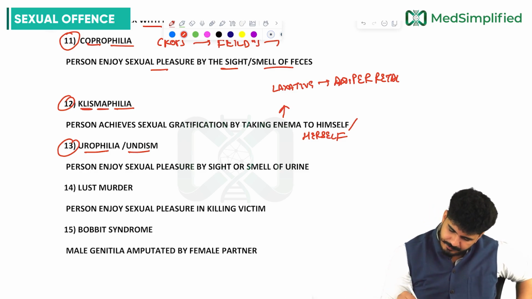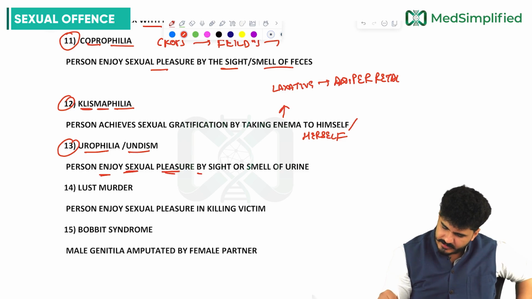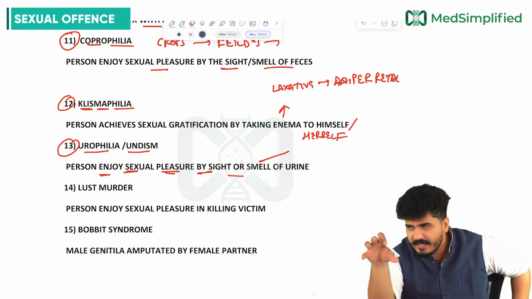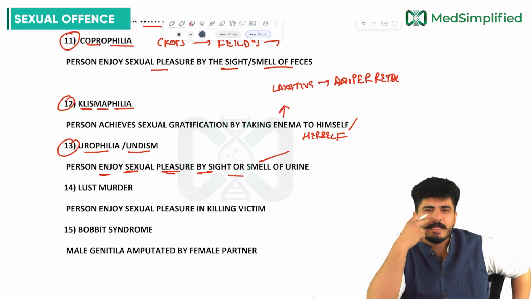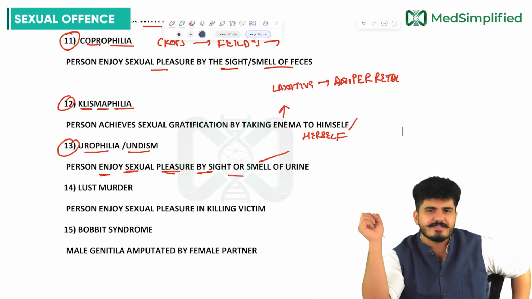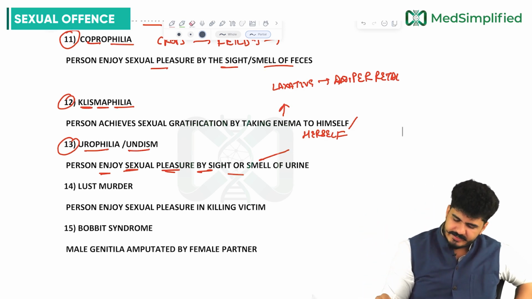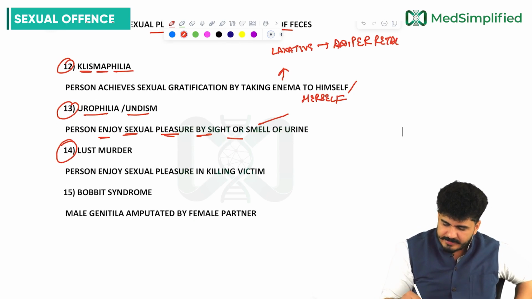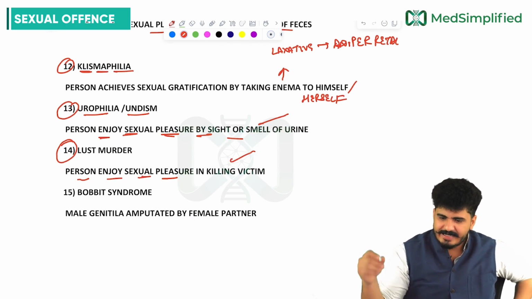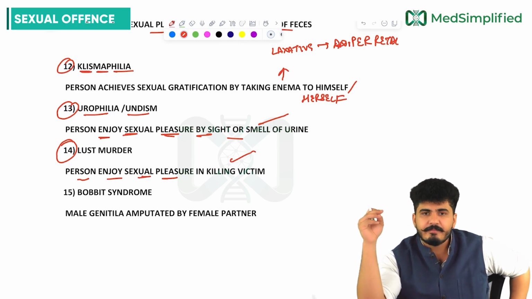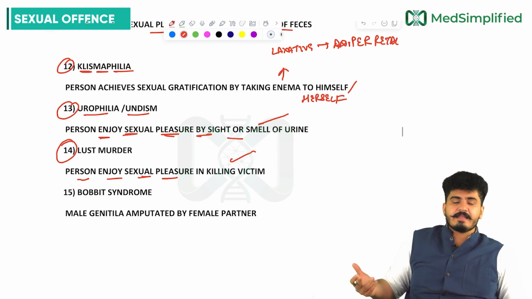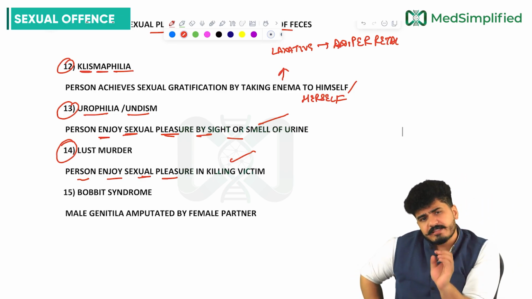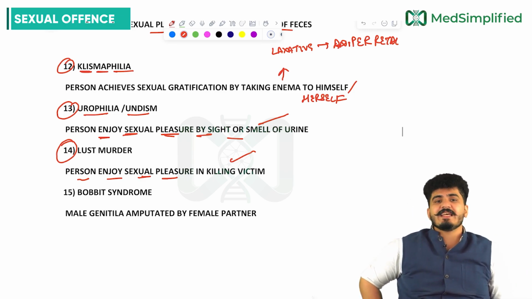Then coming to the 13th one, urophilia or undism. The person enjoys sexual pleasure by the sight or the smell of the urine. By seeing or having the smell of the urine, they get the sexual pleasure, my dear friends. The 14th one is lust murder. The person enjoys sexual pleasure in killing the victim. They do not just love to have sex, they love to kill. Killing someone will give them the pleasure. This is called lust murder, my dear friends.